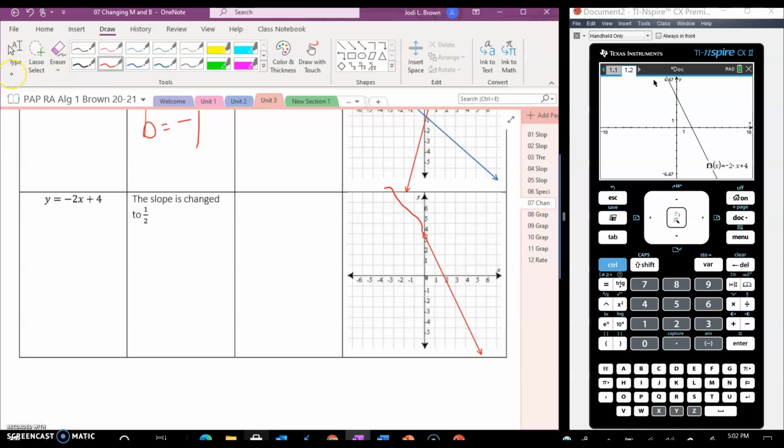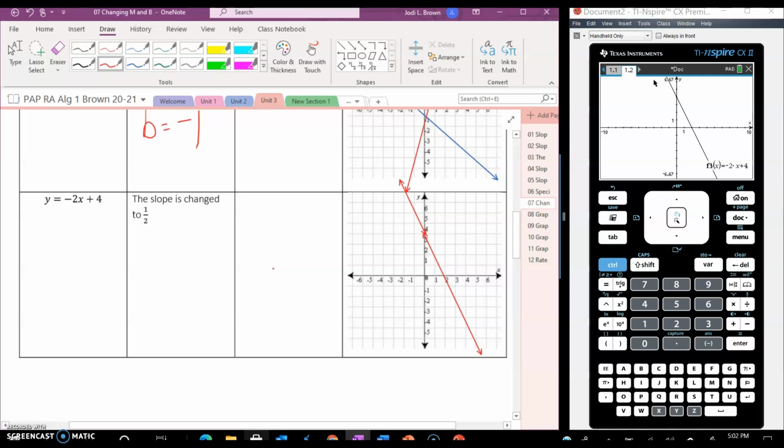Something like that. We'll just pretend like that's it. I might erase a little bit of this and add to it. We'll pretend like that's the same line.